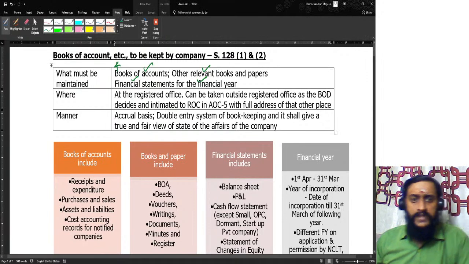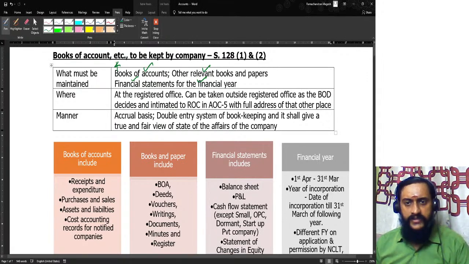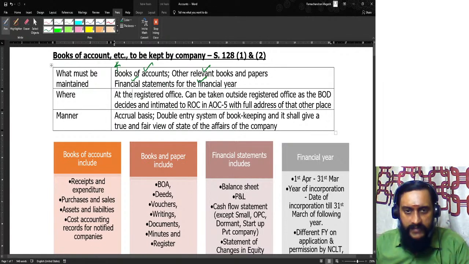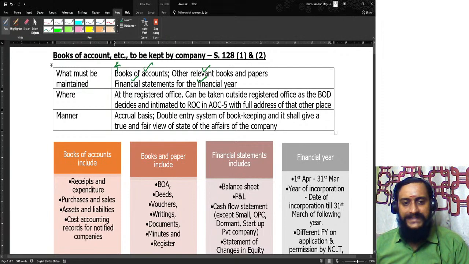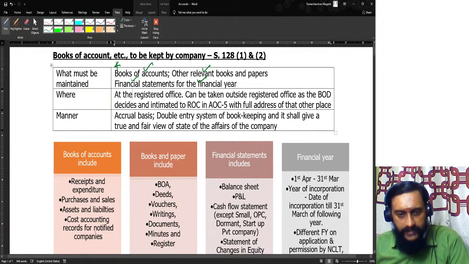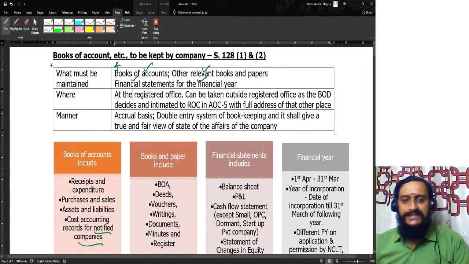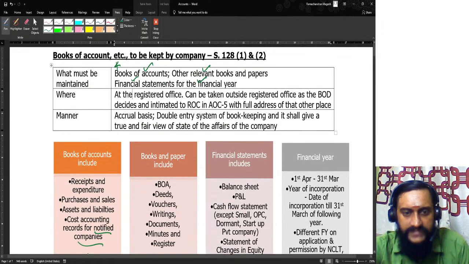Right. So, what should be maintained? Number one, the books of accounts and the other relevant books and papers, the financial statements for the financial year. These are all the matters which should be maintained. So, what is meant by books of accounts? The receipts and expenditure, the purchases and sales, the assets and liabilities, and the cost accounting records for notified companies. So, there is no definition of books of accounts which is given.